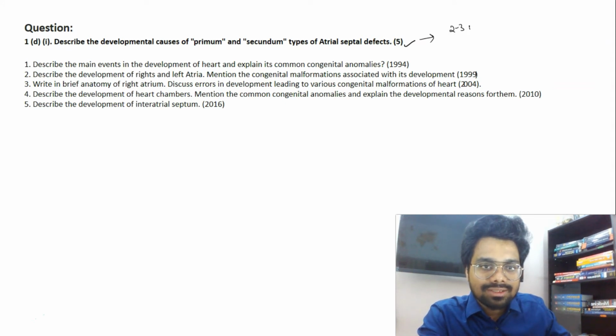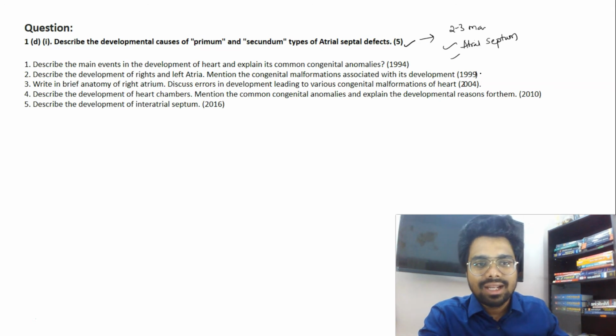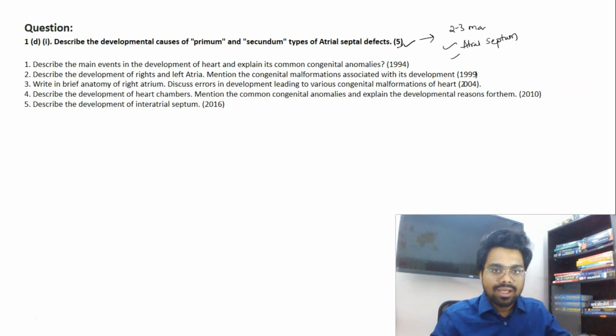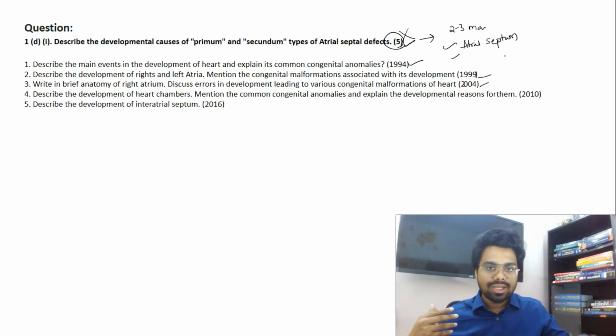When these kinds of questions come in the exam, try to start your answer, at least 2 to 3 marks they'll give for how the atrial septum is developed. Describe how the atrial septum is developed, and in the end try to give a conclusion that any defective formation of the atrial septum will lead to atrial septal defect. If you conclude in such a way, you won't be losing all 5 marks together. With whatever background knowledge you have, you can at least get 2 to 3.